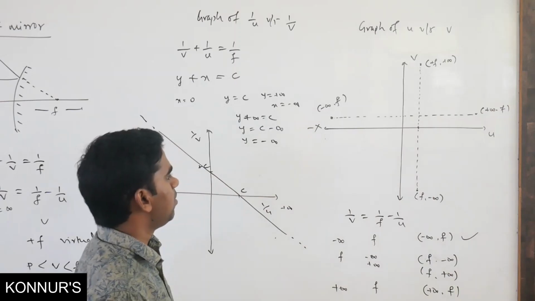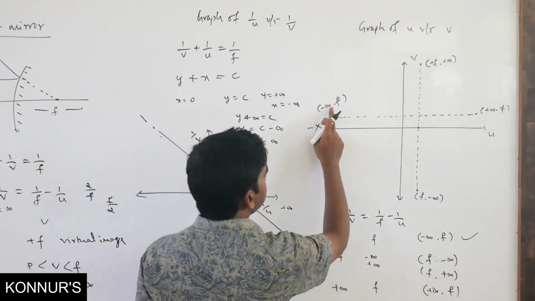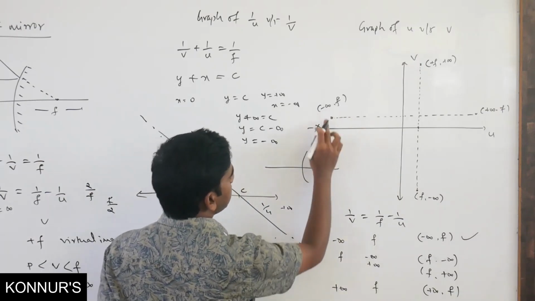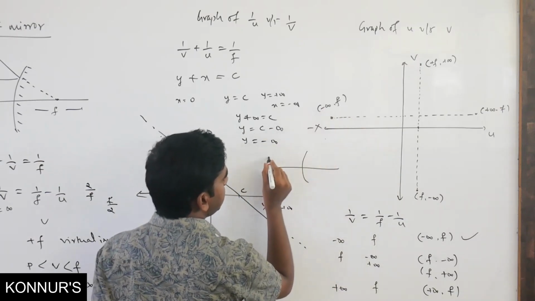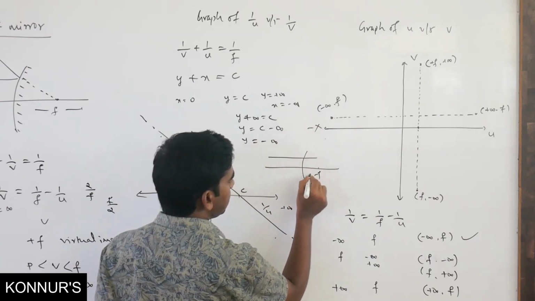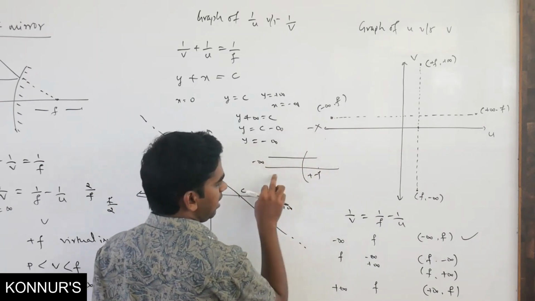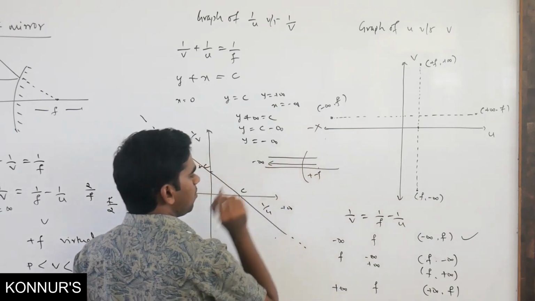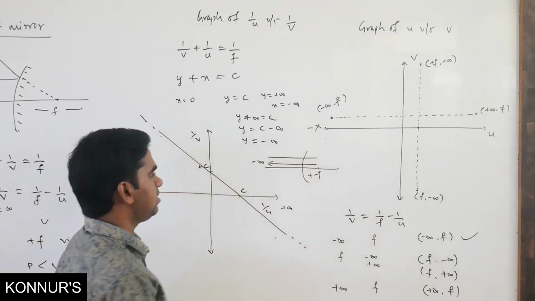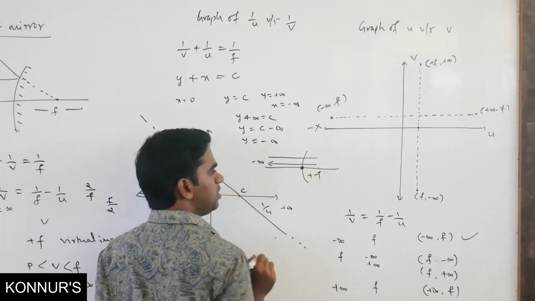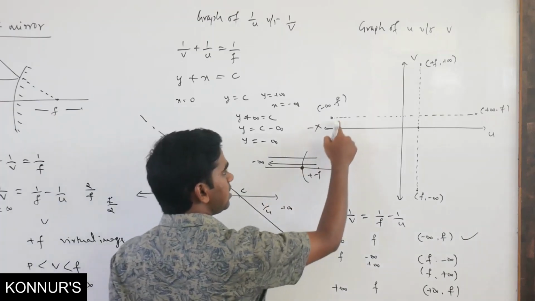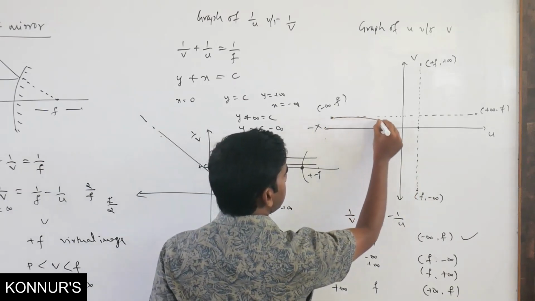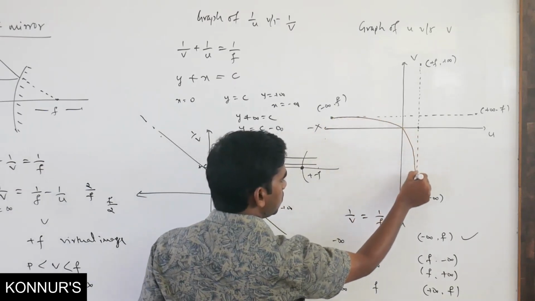Okay. Now if you look at these 2 points, if this is your mirror, it is starting from minus infinity and going to plus f. Plus f is here, minus infinity on this side. Again from plus f to minus infinity. Y is coming from plus f to minus infinity, which means this is passing through the pole. That means this graph is going through the origin. So you will get a curve which is passing through the origin.